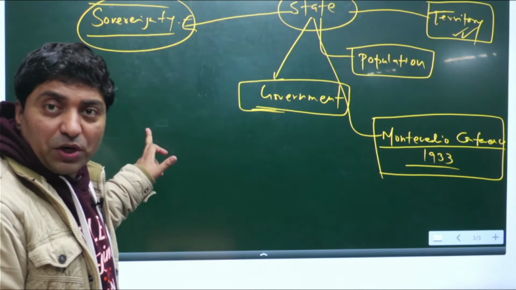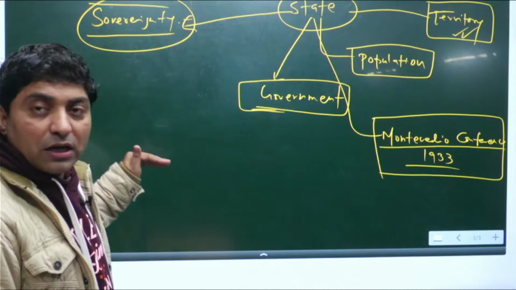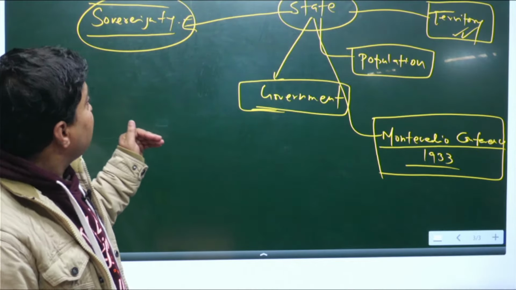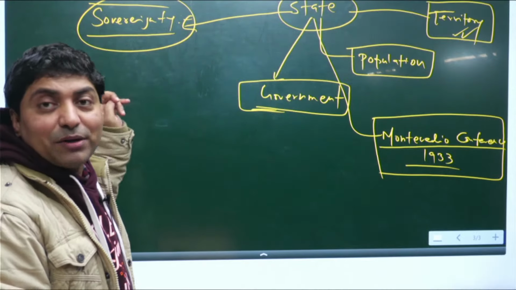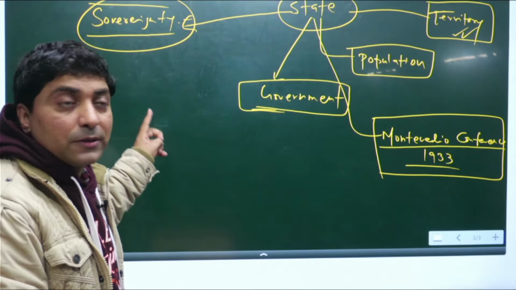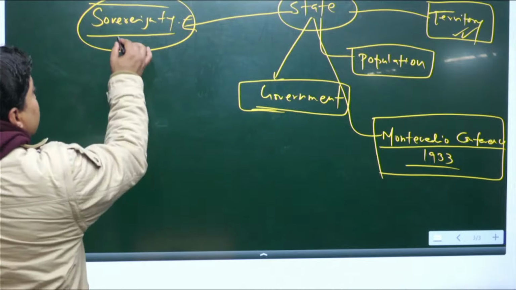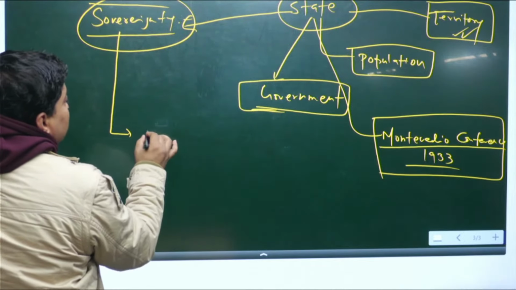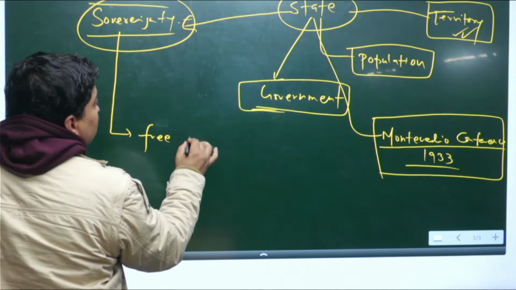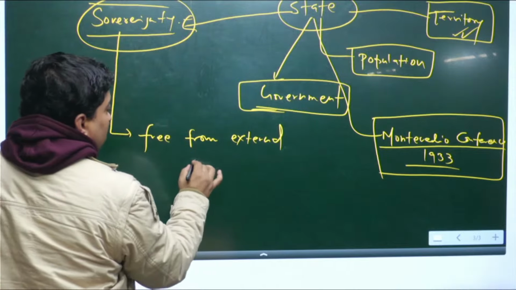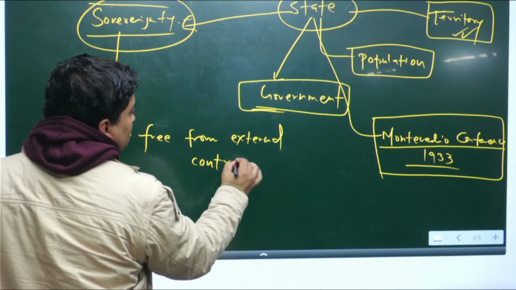Now, what is sovereignty? Before 1947, India had government, India had population, India had territory, but it was not sovereign. Sovereignty means free from external control, right?